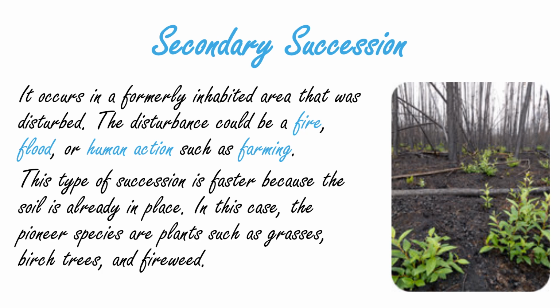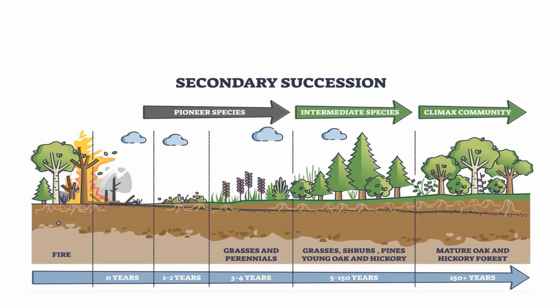Coming to secondary succession, it occurs when land having prior life forms undergoes a disturbance, which can be farming, flood, or fire, which destroys it initially. You can understand it diagrammatically with this example: after a forest fire that killed all the mature plants or trees in a given land, grasses might grow back, followed by shrubs and a variety of plants which were already present before the fire took place.